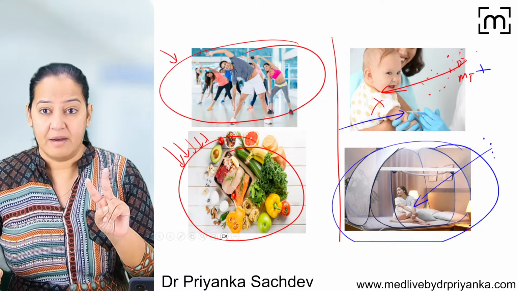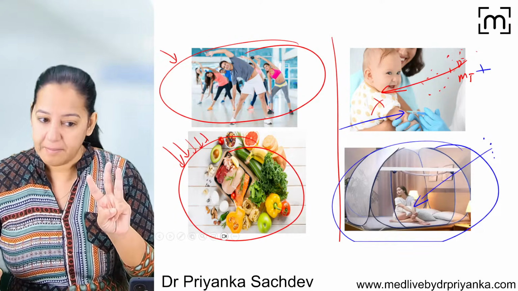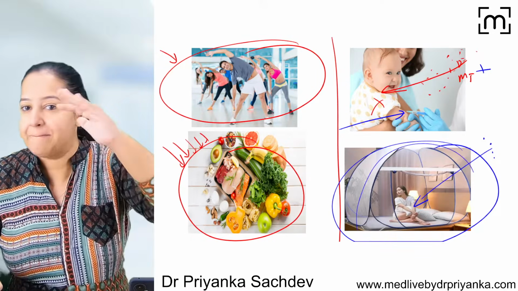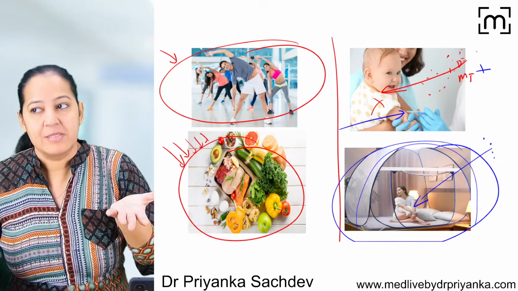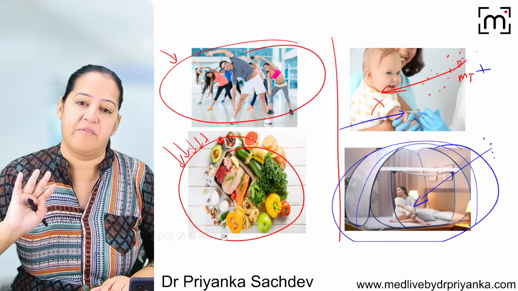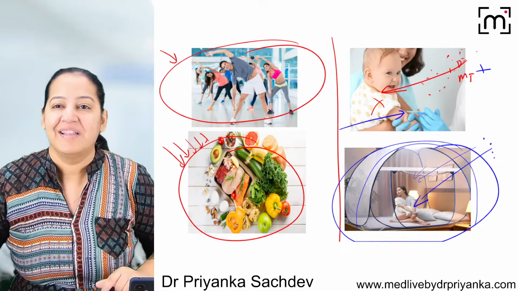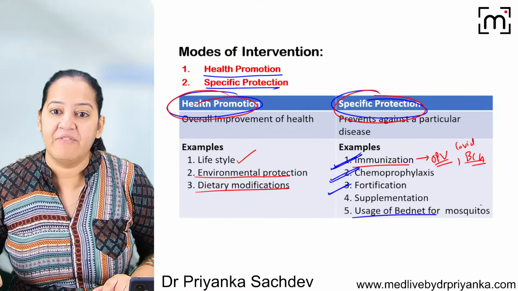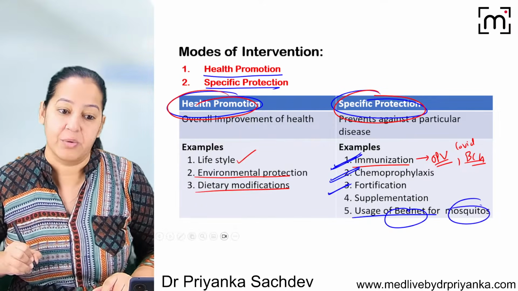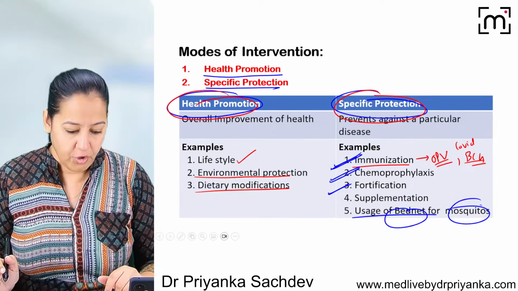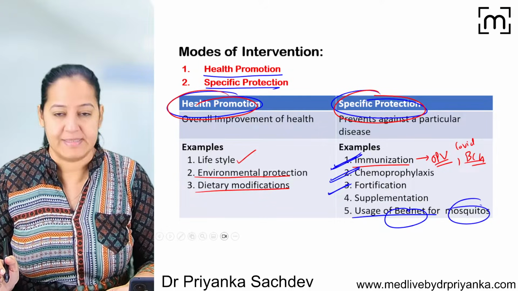These are the diseases caused by dengue, by the mosquito bite. So if we are applying a bed net before going to sleep, all the mosquito-borne diseases will be prevented. But it will not help me for anemia. It will not help me with other diseases. The bed net will protect me from the diseases which are caused by mosquito. So it is coming under specific protection. You got my point? Yes.